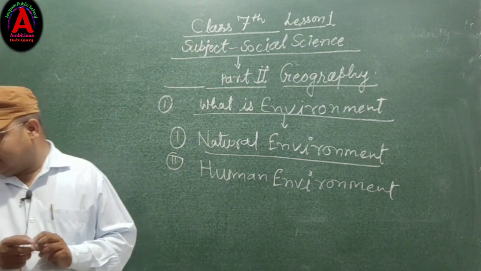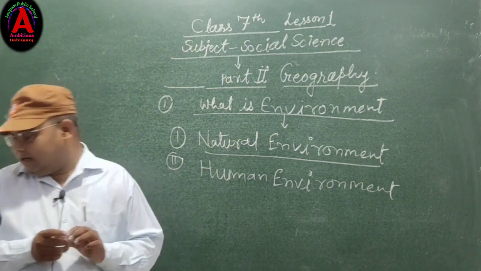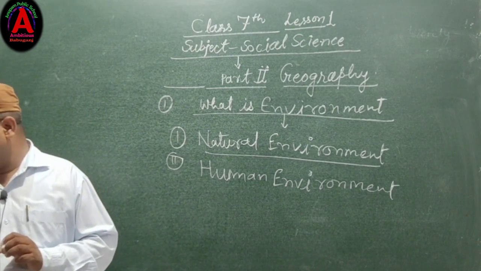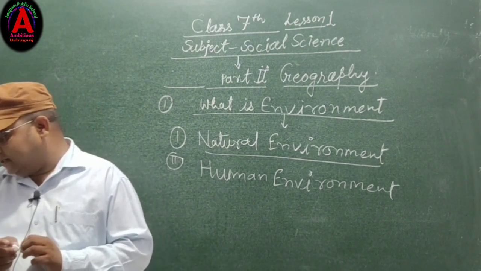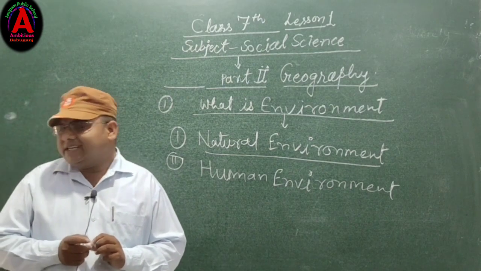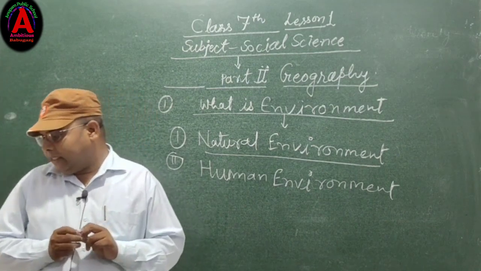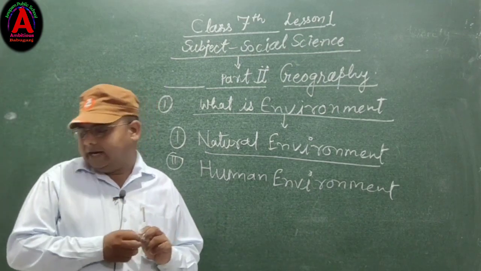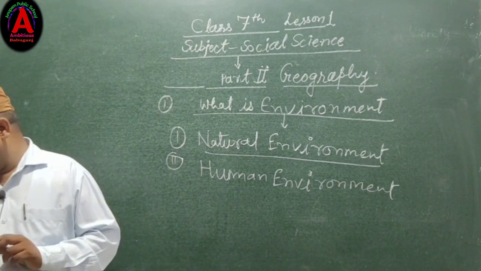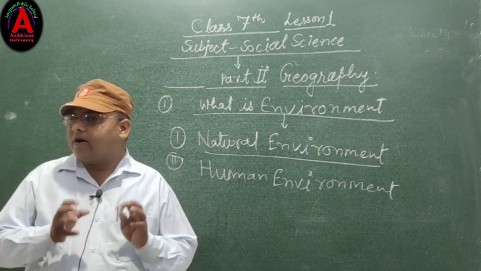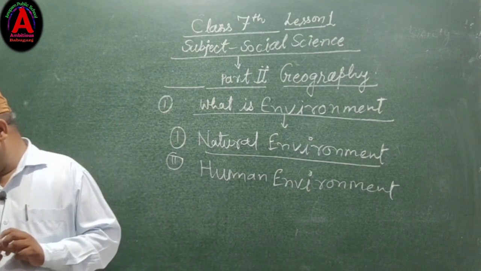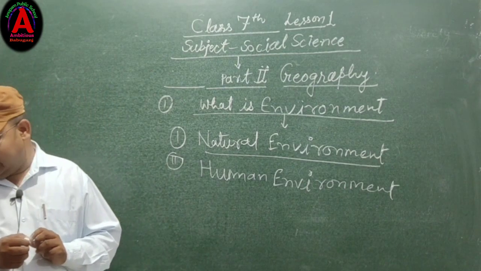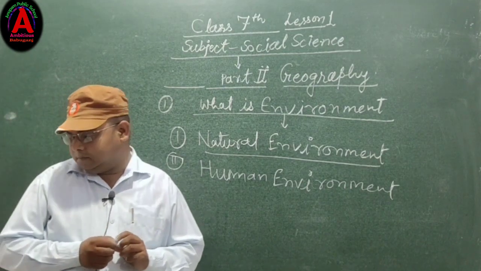Biotic components are biological or living beings such as plants, animals, insects, etc. On the other hand, abiotic components include all physical or non-living things such as land, minerals, soil and water.